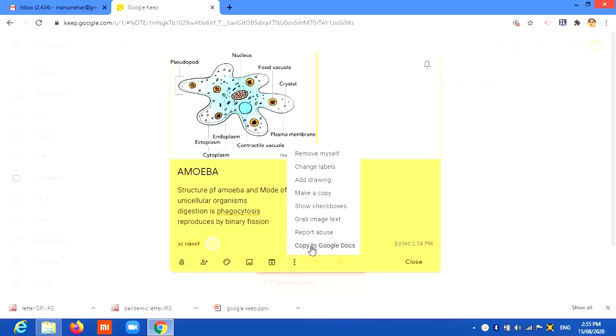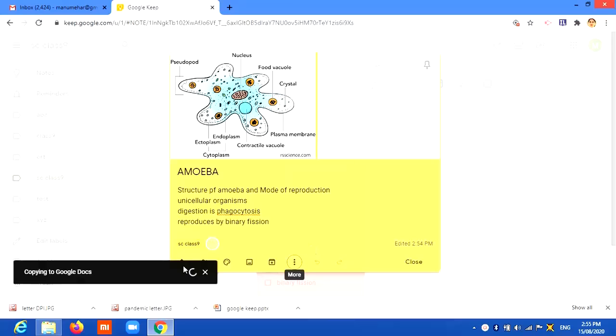as per your choice. I copy it into my Google Docs. It's being copied here. You can see this copying to Google Docs. Once it's copied, you will get a message. It has been copied now. You open this doc. Now, one of the points that I had told you was voice typing.